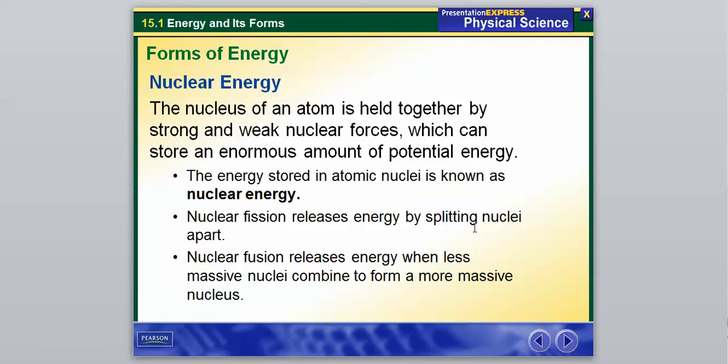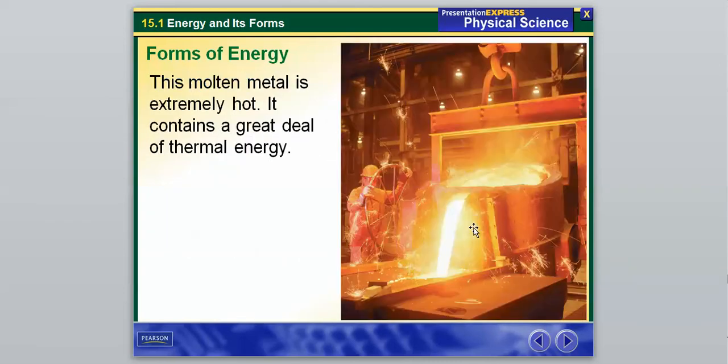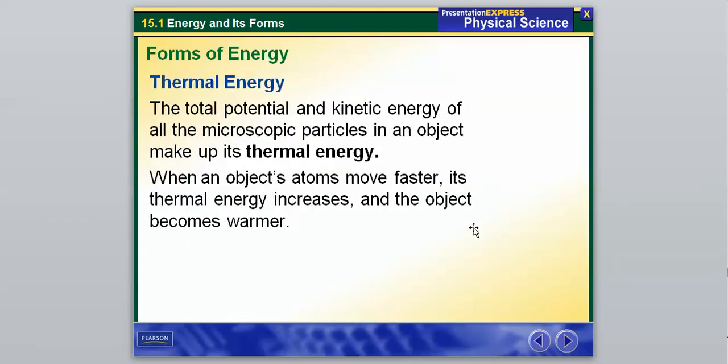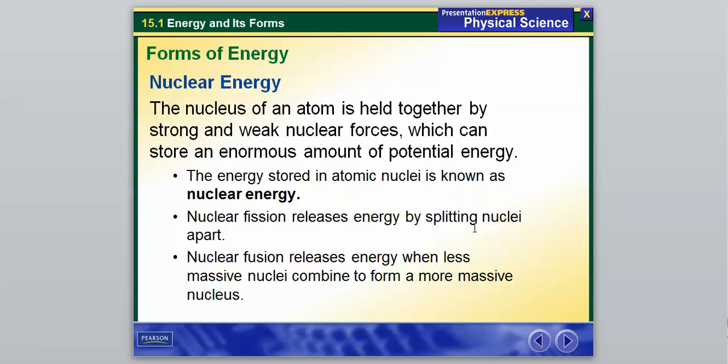So that's it for our different types of energies. Again, nuclear, electromagnetic, electric, chemical, thermal, mechanical, and that's it. And hopefully you can see how we've hit on all of these at some point throughout this year. So that's it for this video.